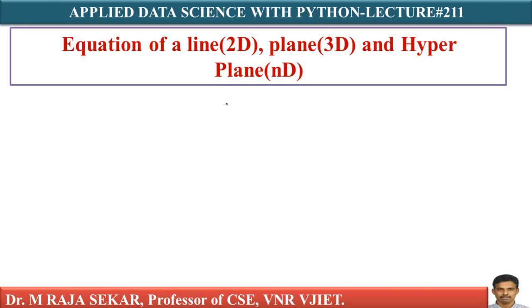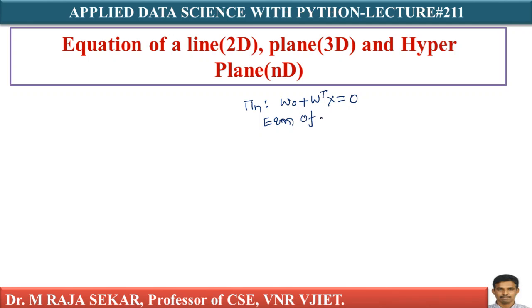In lecture number 210, I derived this particular equation: pi n, which is equal to W naught plus W transpose x equal to 0. What is it? This is the equation of the plane.